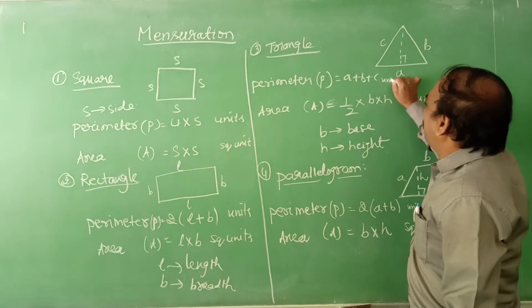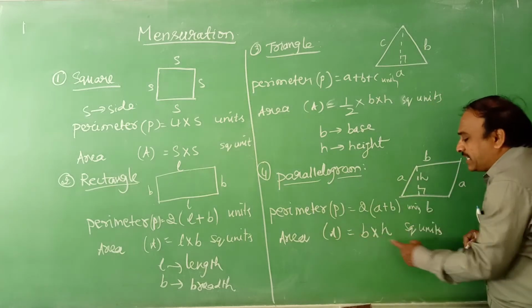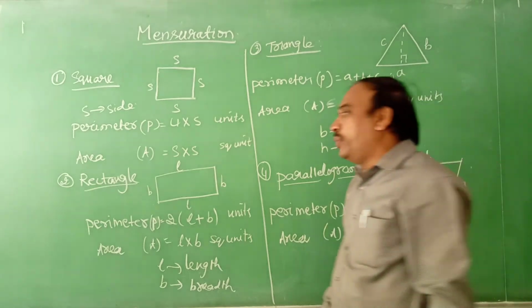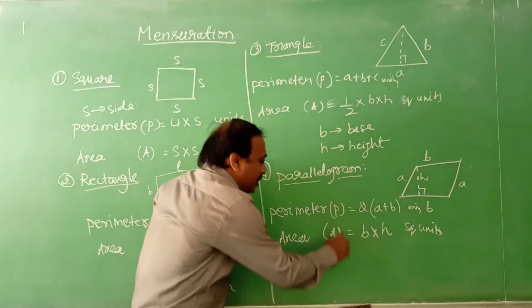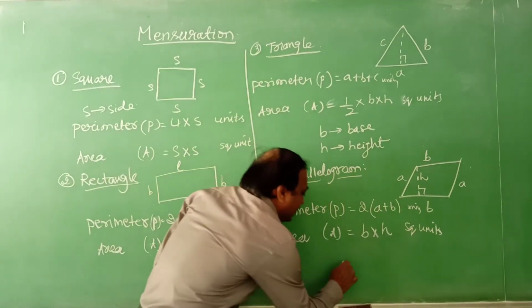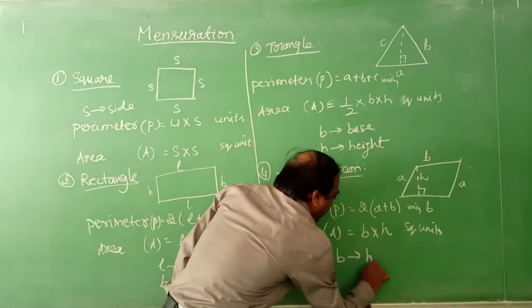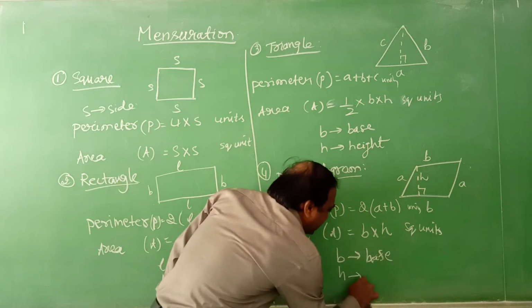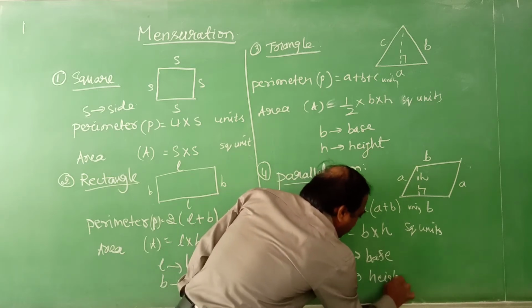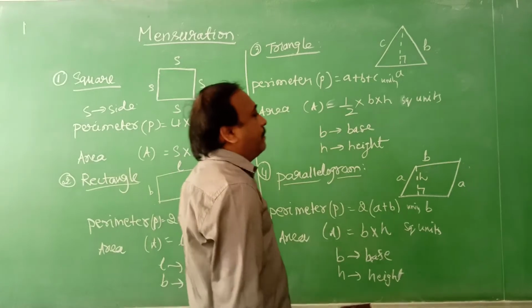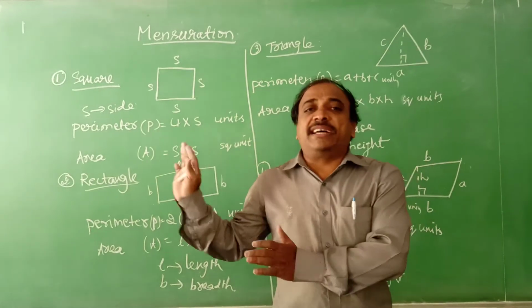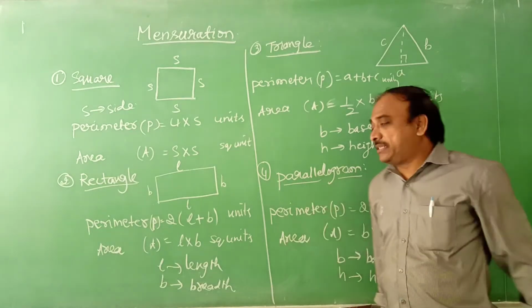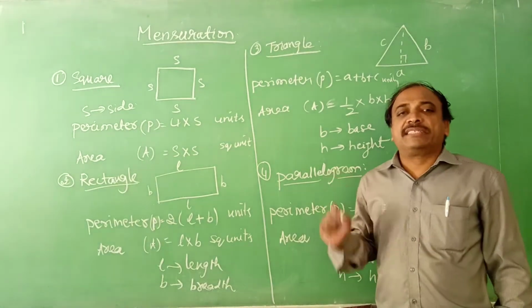This is units. And here, base into height. The product of the base and the altitude of a parallelogram will give you the area of the parallelogram. So that is base into height. Here B is the base of the parallelogram and H is the height of the parallelogram. These we have already discussed in the earlier classes. Still we have one more, that is the circle.